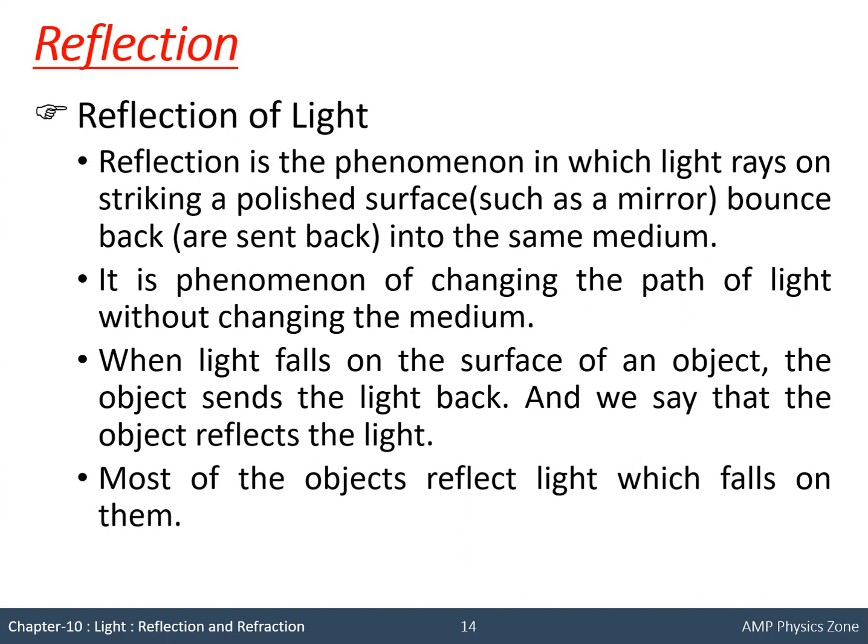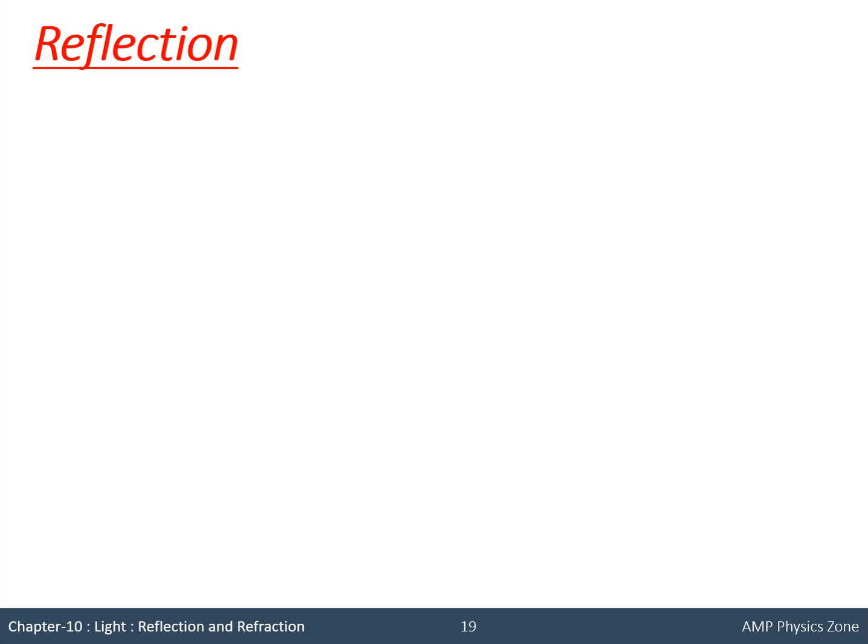So either reflection will take place, or absorption, or both. All three can take place whenever light falls on any object. You should remember that silver is the best reflector, but due to high cost, aluminum is used in making mirrors.